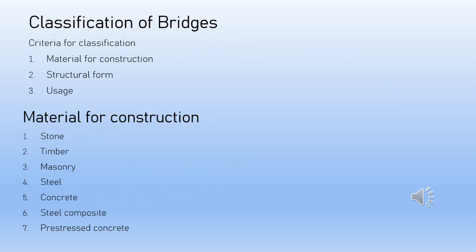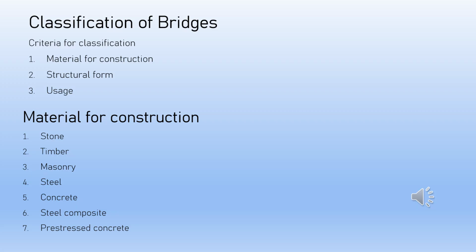Next, let us discuss the various classifications of bridges. Generally, bridges are classified based on the material for construction, structural form, and usage. Let's see the various materials used for bridge construction. Bridges are constructed with various materials, like stone, timber, masonry, steel, concrete, steel composite, and pre-stressed concrete.